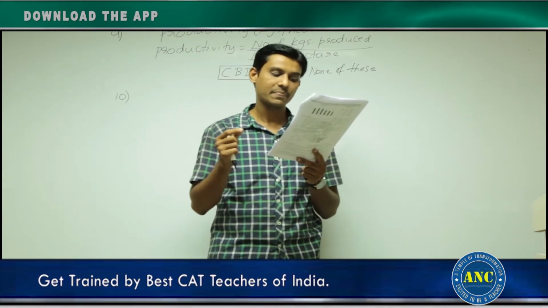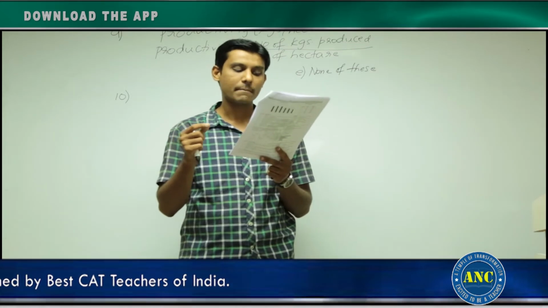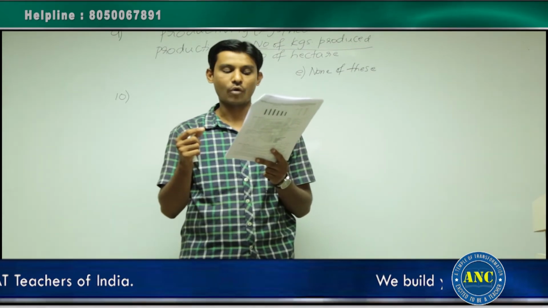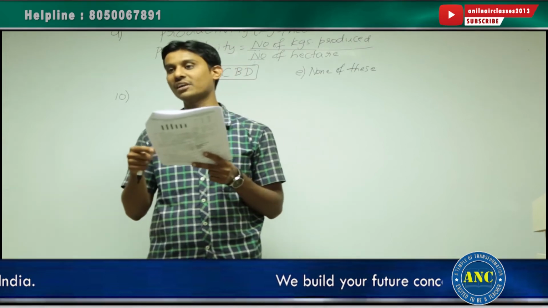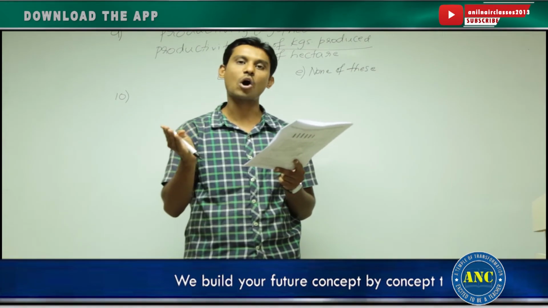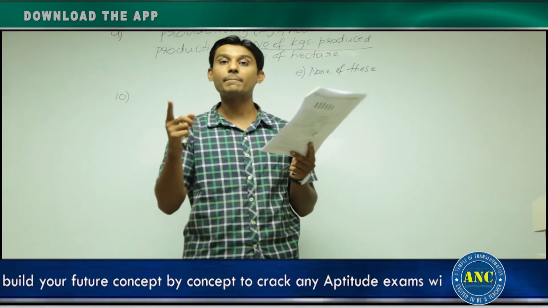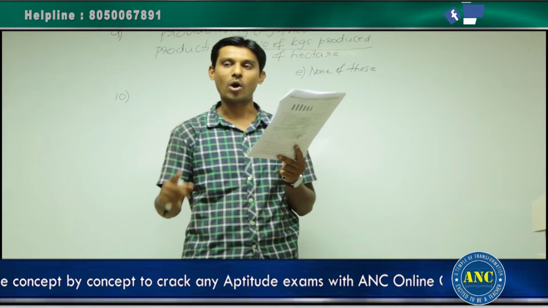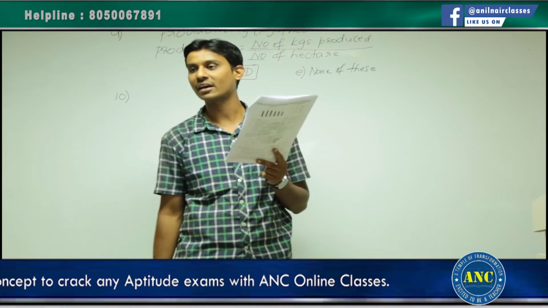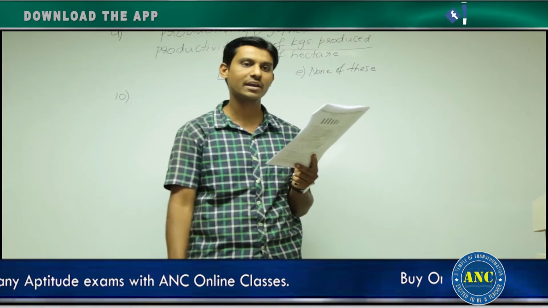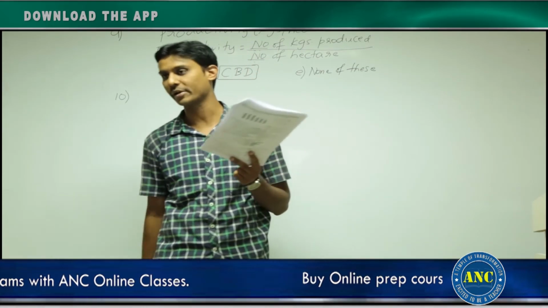The question is asking about all the cotton growing states in India, but the graph is telling you only the major cotton growing states. What about the remaining states which are not given in the graph? You don't have any information about the remaining states.